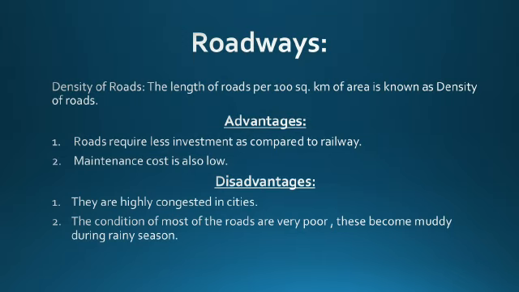Now, in some states like Jammu and Kashmir, Arunachal Pradesh, Mizoram, Sikkim and Meghalaya, the density of roads is lower. Why? The density of roadways is low because of the rugged topography, because they are mountainous regions, the lack of mineral and agricultural resources in this area, and the third and most important, the low density of population.